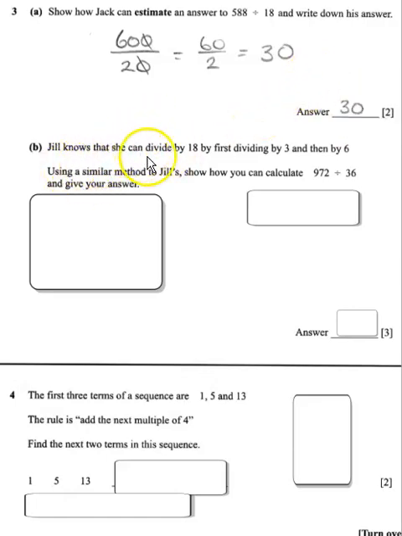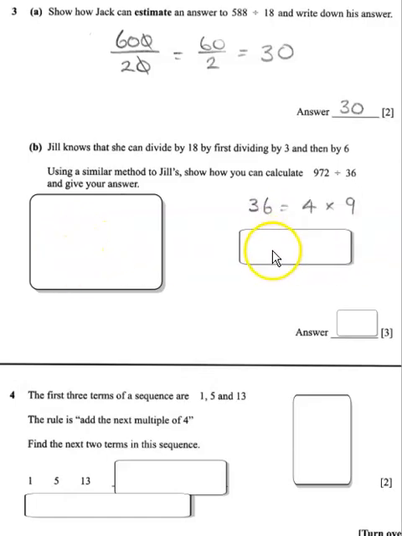Jill knows that she can divide by 18 by first dividing by 3 and then by 6. Using a similar method to Jill's, show how you can calculate 972 divided by 36 and give your answer. So first of all, we're looking at numbers that can go into 36. So 4 times 9 is 36.